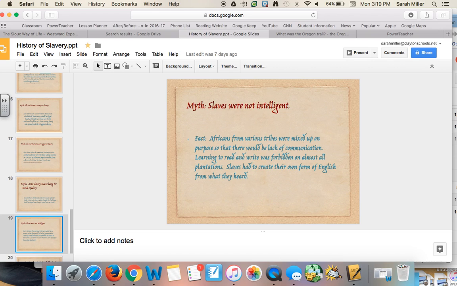Another myth is that slaves were not intelligent. The fact is, Africans from various tribes were mixed up on purpose so there would be a lack of communication. Learning to read and write was forbidden on almost every plantation. Slaves had to create their own form of English from what they heard.